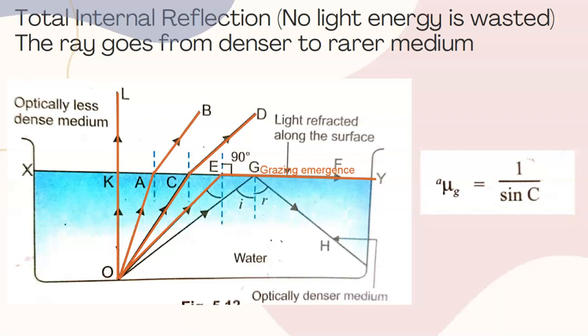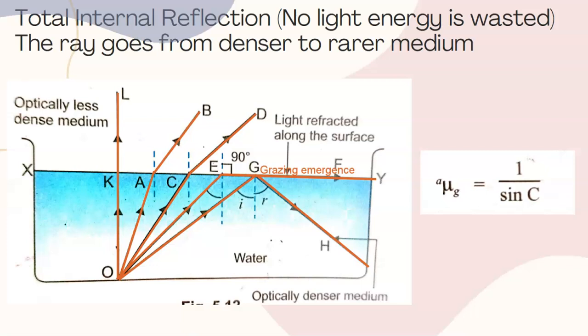Now, if we slightly increase the angle of incidence more than 48 degrees, the ray of light will bounce back into the denser medium, that is, into water. This phenomenon is known as total internal reflection, because the ray of light is totally reflected inside the denser medium. There is no refraction taking place now. There is no grazing emergence taking place now. There is only reflection taking place from the upper surface of the water. So the ray of light is coming back into the denser medium. This phenomenon is known as total internal reflection.